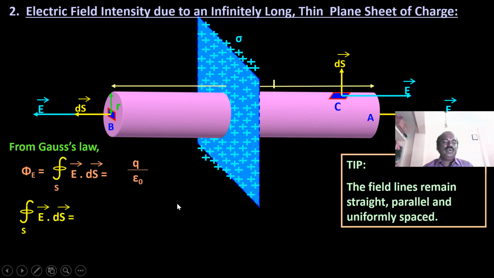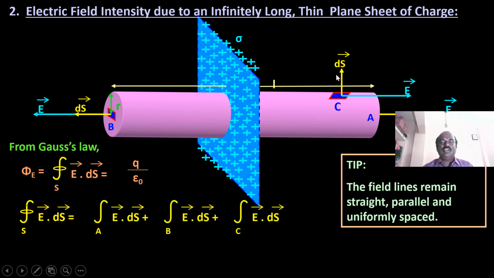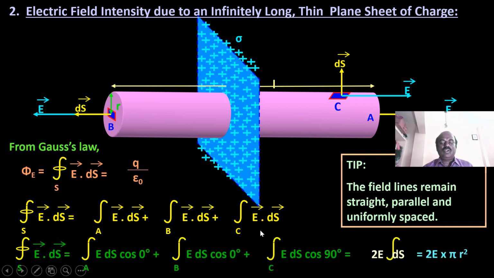Now according to the Gauss law, you have to calculate the flux at the ends of these two sides, and there will be no flux along the direction at the point C. If you calculate, we will have 2E dS.